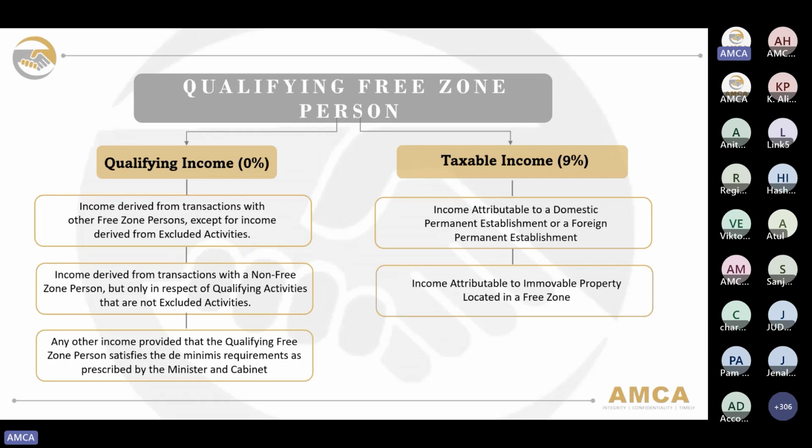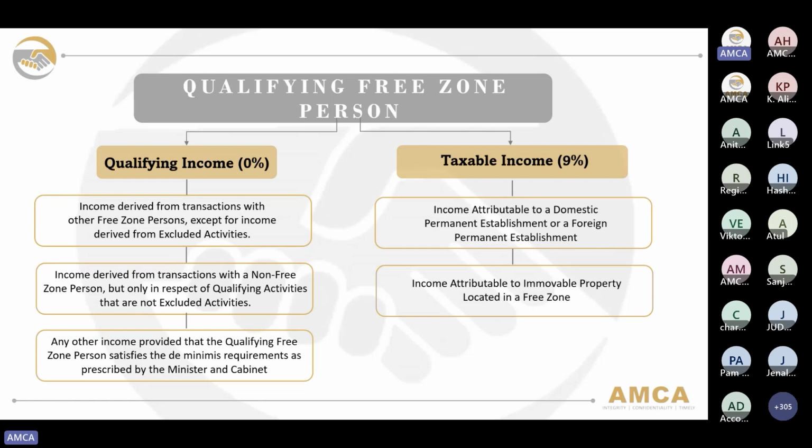So again, for a qualifying free zone person, it is possible for them to earn both a qualifying income that would be subject to 0% as well as taxable income that would be subject to the standard rate of corporate tax, which is 9%. So based on Cabinet Decision number 55 of 2023, they have specified three categories of transactions by which the free zone person can earn a qualifying income at 0%. The first category is income derived from transactions with other free zone persons, except for income derived from excluded activity. So this is the one that I have mentioned a while back.